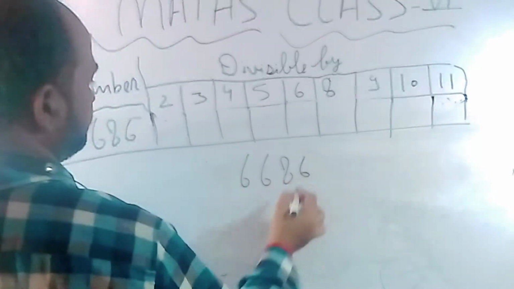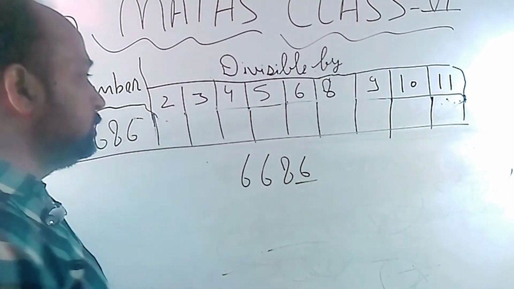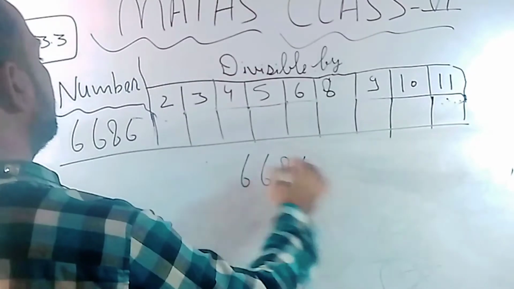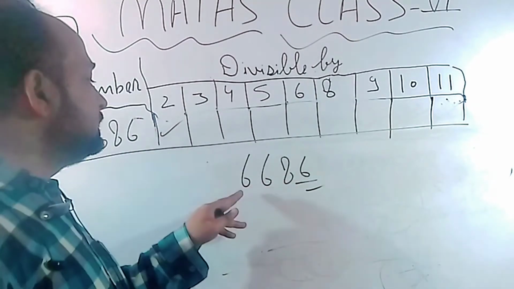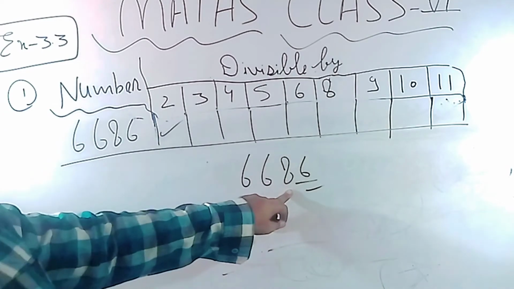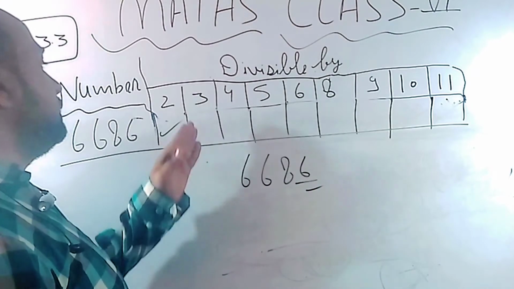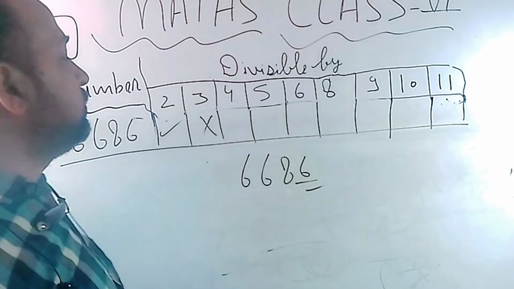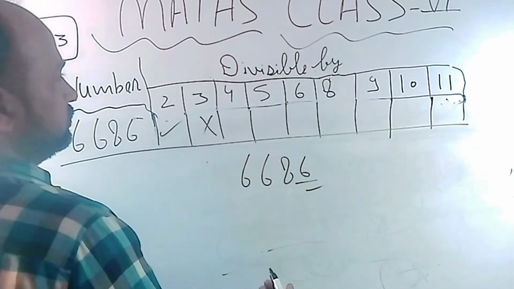Okay, let's check the divisibility of another number: 86. Okay, check the last digit. It is coming from that group I told you: 0, 2, 4, 6, 8. So 6 is coming, will be divisible by 2. In the case of 3, add all the digits: 6 plus 6 is 12, 12 plus 8 is 20, 20 plus 6 is 26. Will 26 come in the 3 table? No. Check the last digit in the case of 4. 4 8s are 32, 6 will not come in the 4 table.